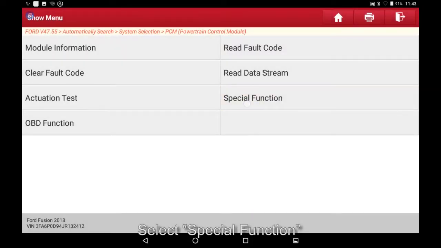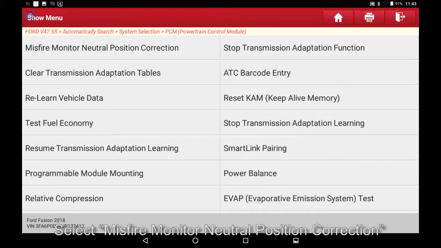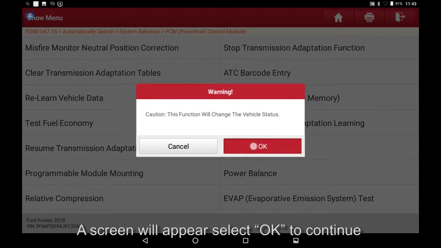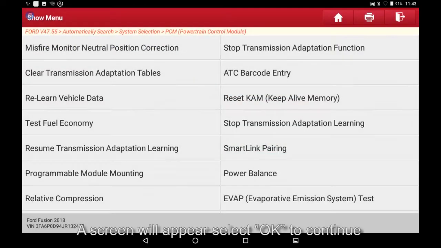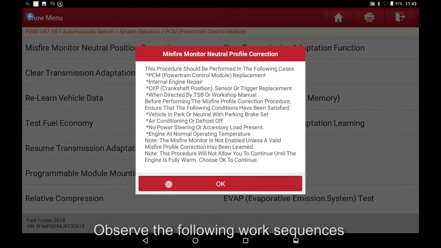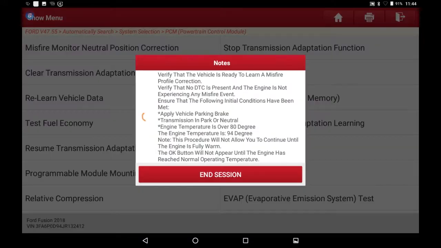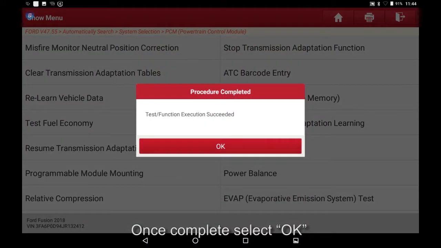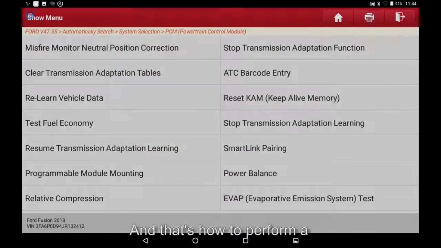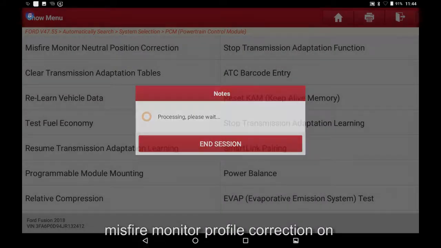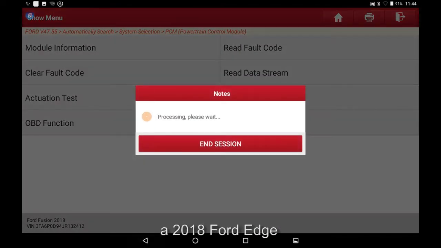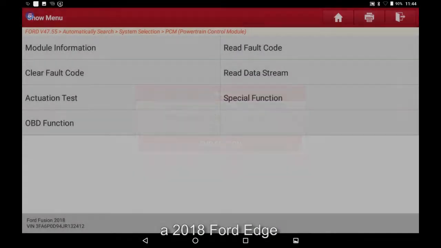Select Special Function. Select Misfire Monitor Neutral Position Correction. A screen will appear. Select OK to continue. Screens will appear. Observe the following work sequences and select OK to continue. Once complete, select OK. And that's how to perform a Misfire monitor profile correction on a 2018 Ford Edge.